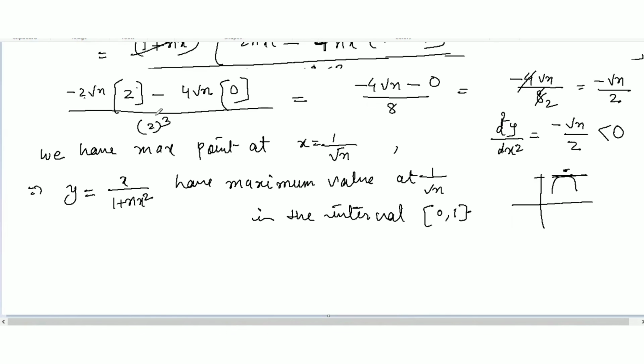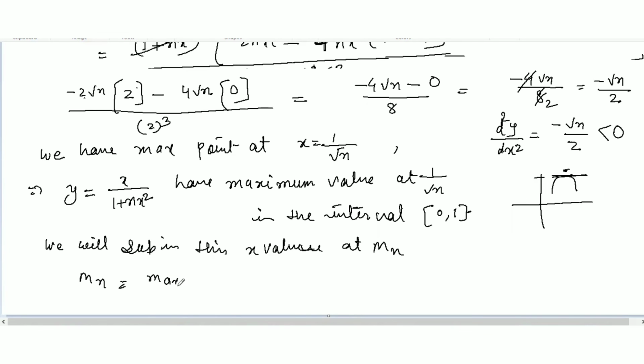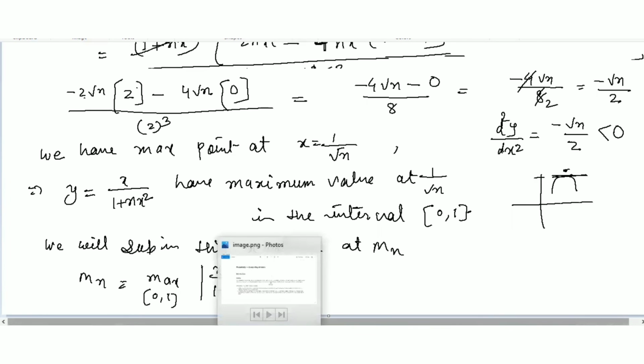Now the next step is that we will substitute this x value into Mn. Okay, what was Mn? If you remember, Mn equal to max over 0, 1 of x over 1 plus nx square minus f(x), and this one we found, the continuous function f(x) equal to 0.